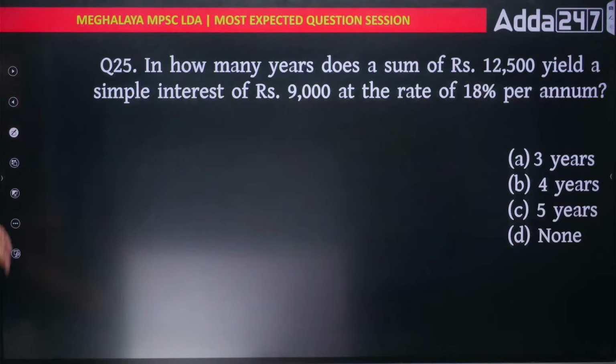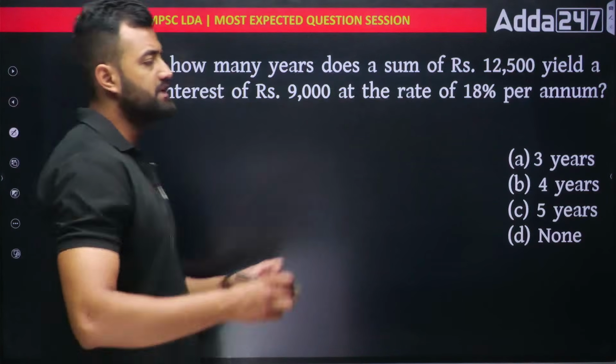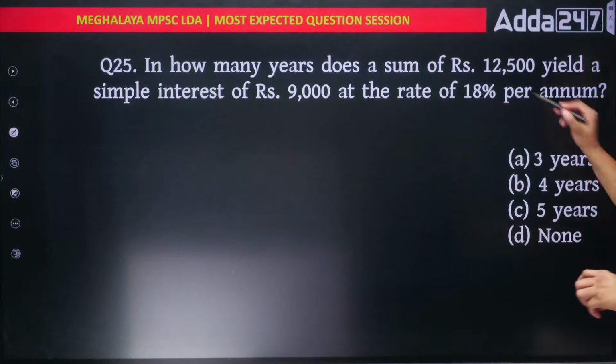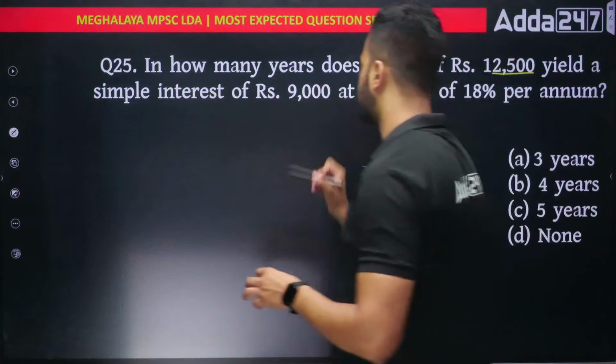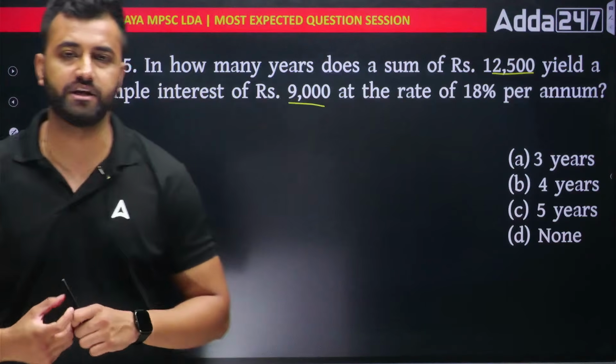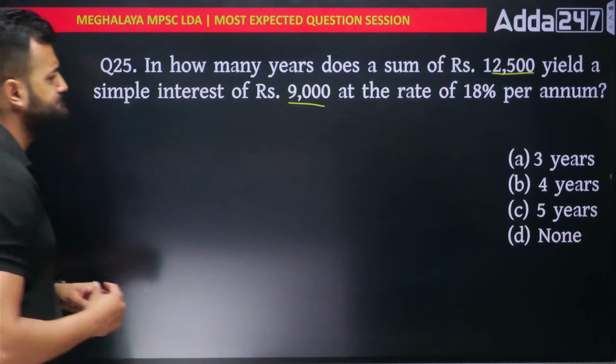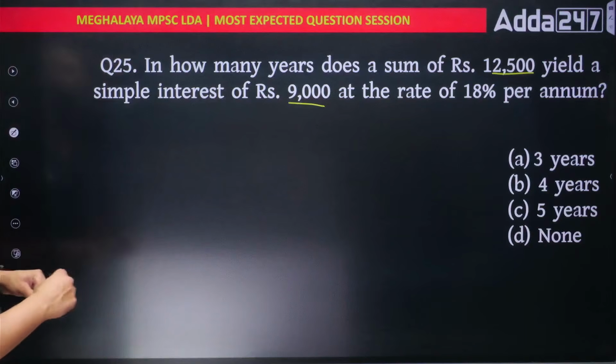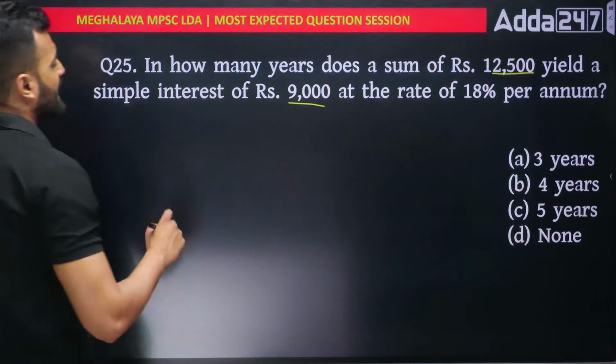Okay, easy. Next. Okay, last question, my friend. Simple interest, compound interest. In how many years does a sum of rupees this much yield a simple interest of this much at a rate of 18% per annum? Okay. So we'll use the formula in this case. How many years does it take? So we know SI equal to PRT by 100.